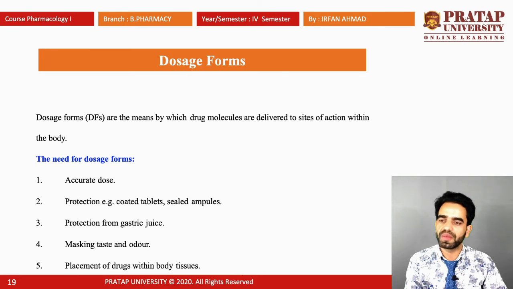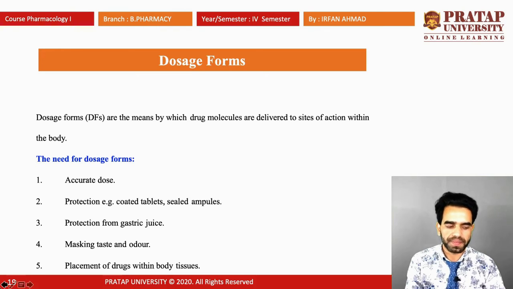We need dosage forms because of the accurate dose. We need protection. For example, coated tablets are there, sealed ampoules are there. We need protection from gastric juice. If there is a bad odor or bad taste, we need to mask that taste and odor. That's why we need a dosage form. And placement of drugs within the body tissues is an important thing, and because of that the dosage forms are produced.